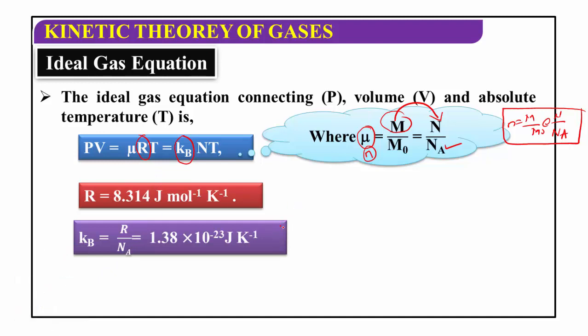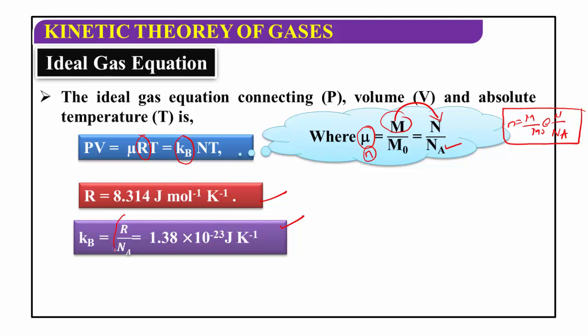This is also a very important constant term. R is the gas constant. The gas constant value is 8.314 joule per mole per Kelvin, and Kb is the Boltzmann constant, the ratio of gas constant to the Avogadro number. Here R is the gas constant and NA is the Avogadro number.